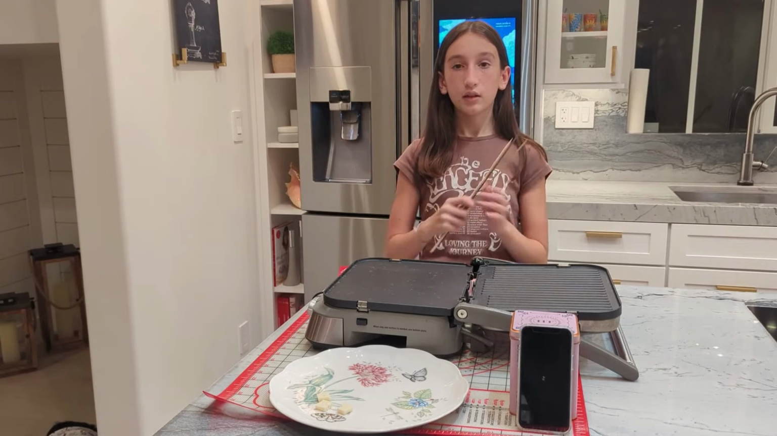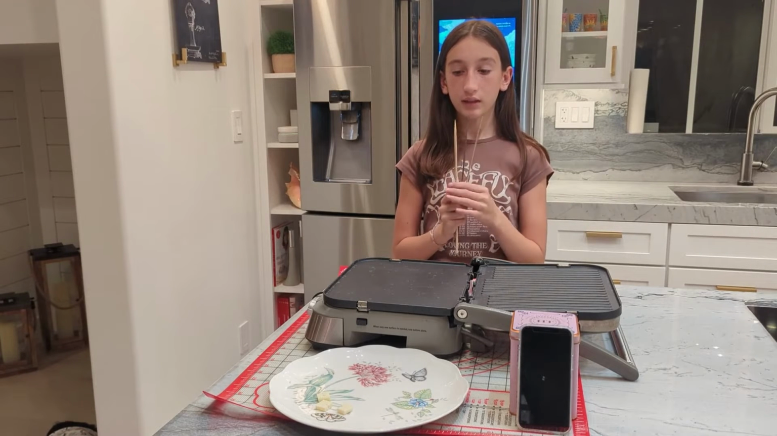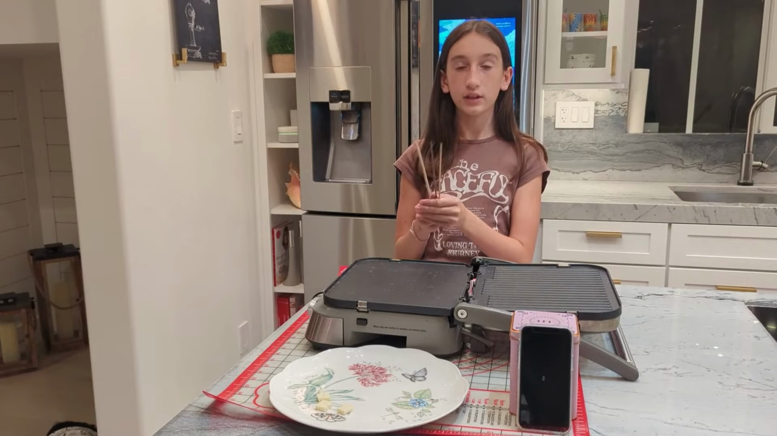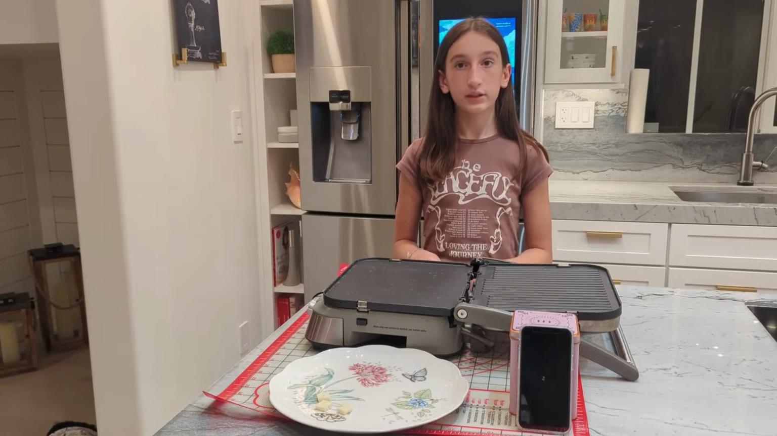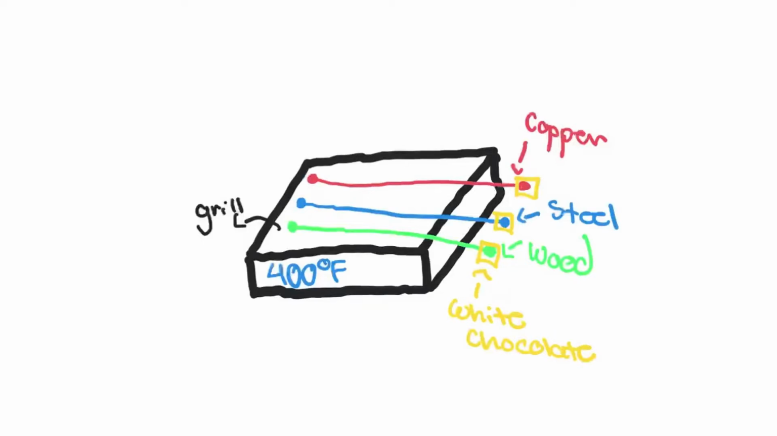I'll be placing three pieces of white chocolate on each of the sticks and putting them on this heated griddle to see which chocolate melts first. My prediction is that the chocolate on the copper stick will melt the fastest because copper is the best conductor. The grill is heated at 400 degrees Fahrenheit. I picked the white chocolate because it has the lowest melting point of all chocolate.